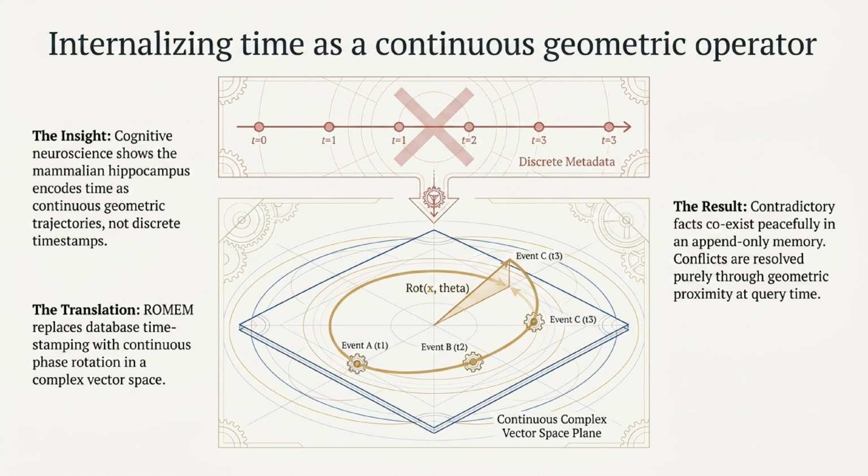To solve this, slide 4 introduces our core insight: internalizing time as a continuous geometric operator. This is actually inspired by cognitive neuroscience, which shows that the mammalian hippocampus encodes time as continuous geometric trajectories, rather than discrete timestamps. Translating this to AI, our system, ROMUM, replaces traditional database timestamping with continuous phase rotation in a complex vector space. The result is that contradictory facts can coexist peacefully in an append-only memory, and conflicts are resolved purely through geometric proximity at the time of the query.